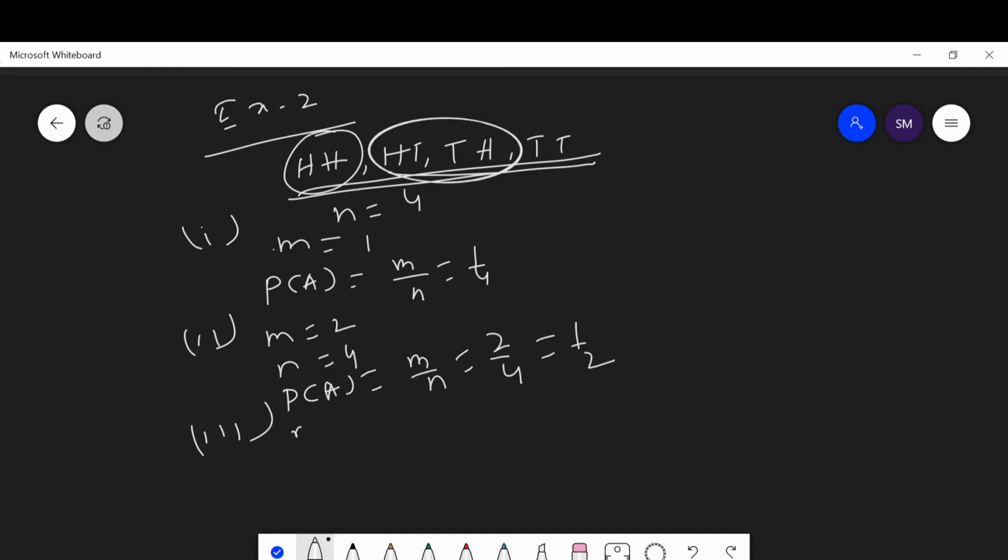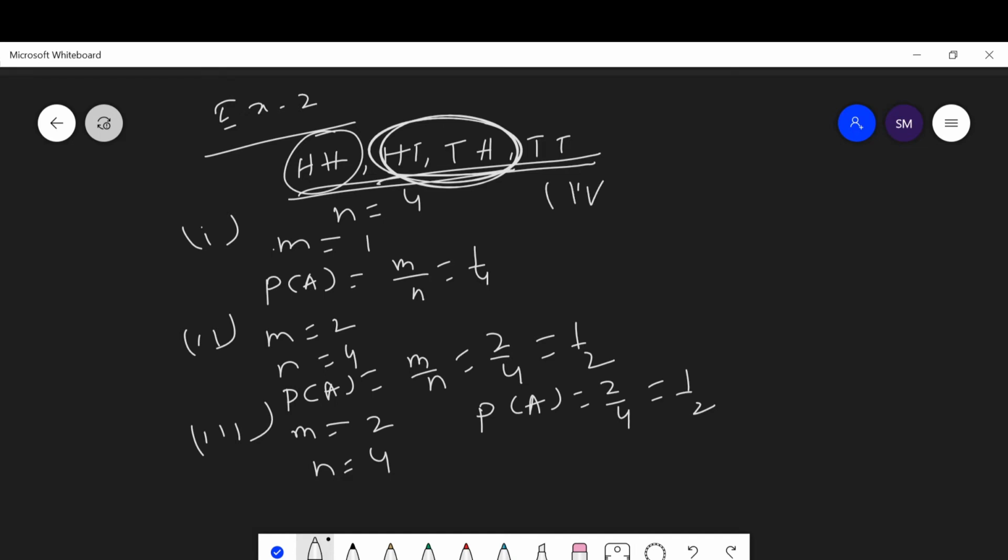Then the next question says, of getting one tail. Same thing, one tail means these two. The favorable outcomes are 2 and n equal to total number of outcomes 4. Then here the probability of getting one tail is the same, m upon n, 2 upon 4, 1 upon 2.